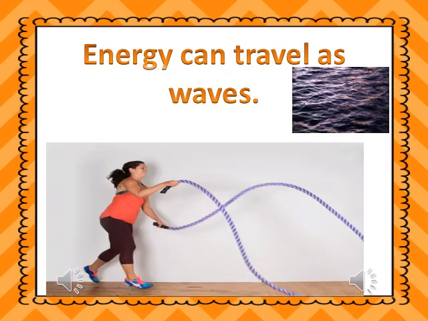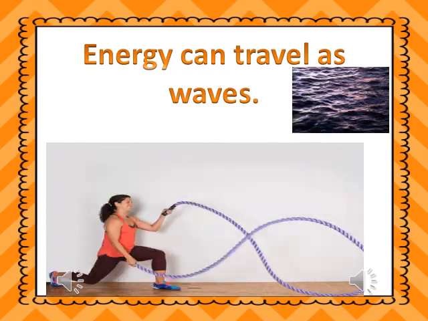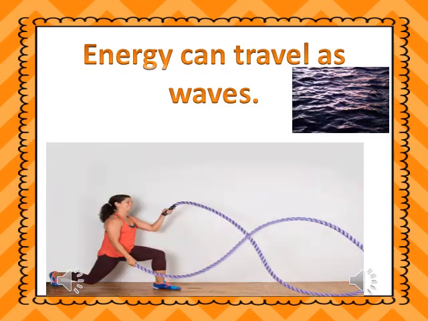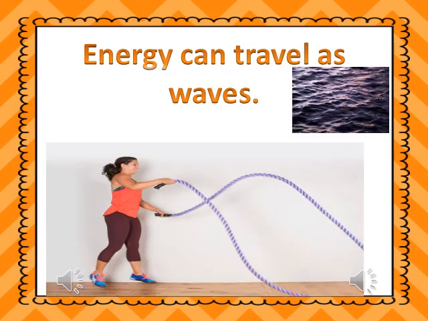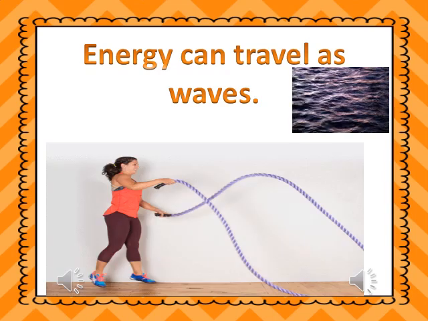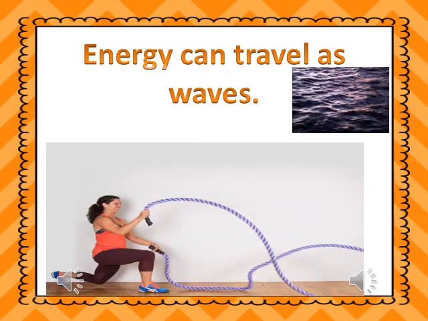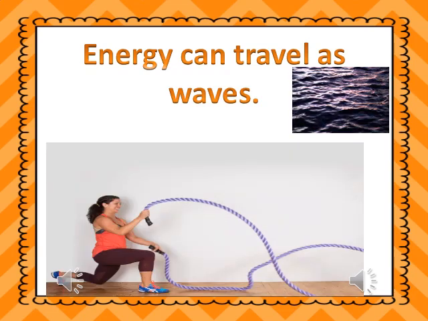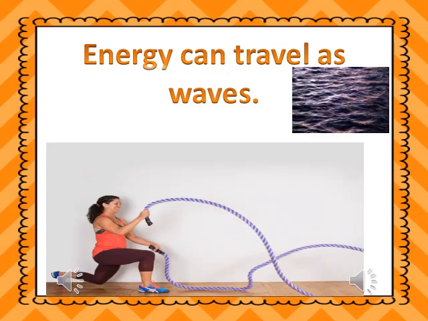These waves of energy have the same shape as the waves of a moving rope. Look at the rope in the picture. What caused the rope to travel from one end to the other end as waves? It's energy. Energy caused this moving rope to travel from one end to the other end as waves. The rope itself cannot move forward unless there is energy acting on it. Light and certain other forms of kinetic energy move as waves.